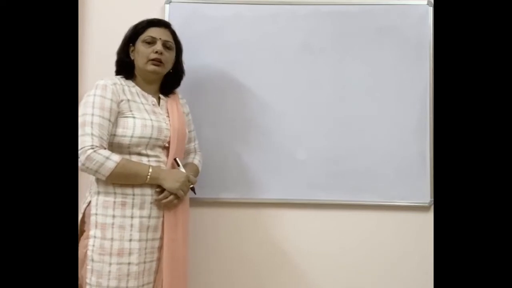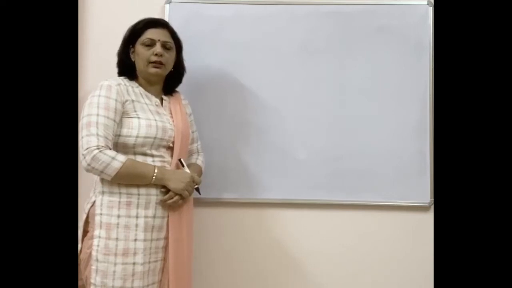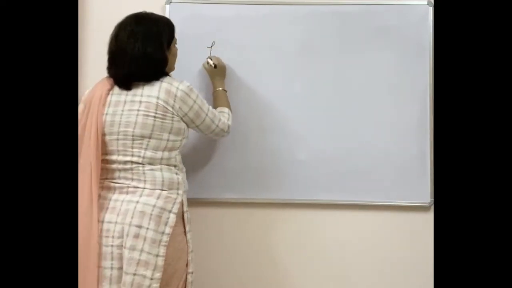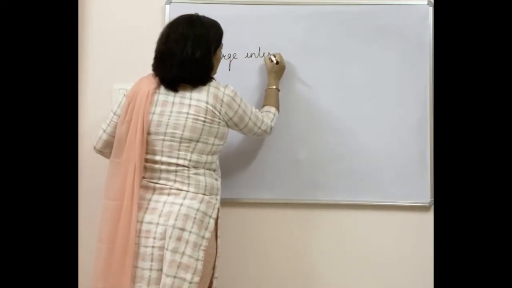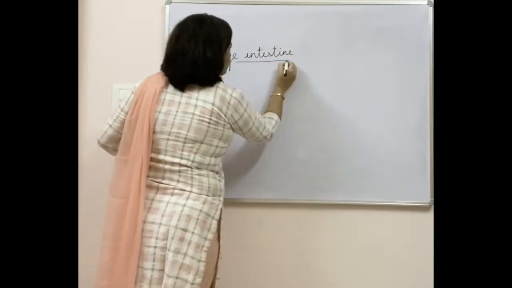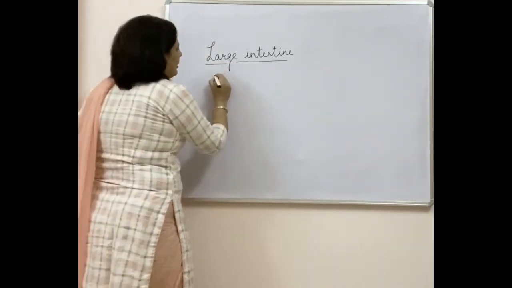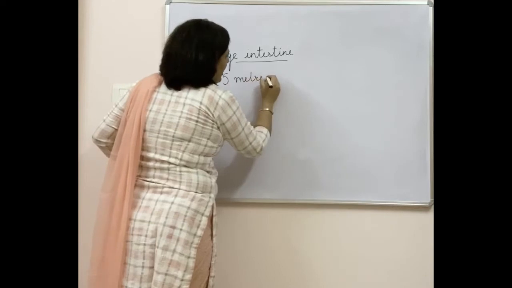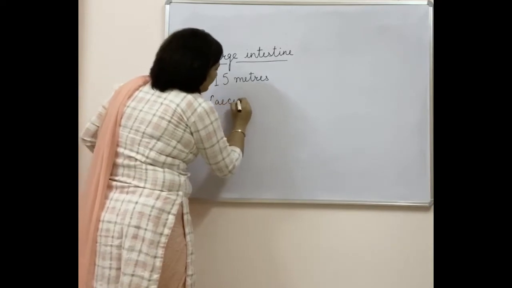Hello everyone. Till now you have read about buccal cavity, food pipe, stomach, small intestine, and now we will be reading about large intestine. So large intestine actually is not large, but its name is large intestine because the inside cavity of this intestine is very large. This is the reason we call it large intestine. Its length is approximately 1.5 meters and is basically divided into three parts, which are cecum,